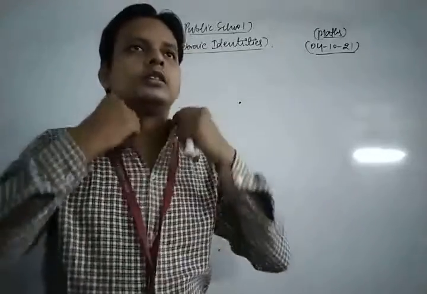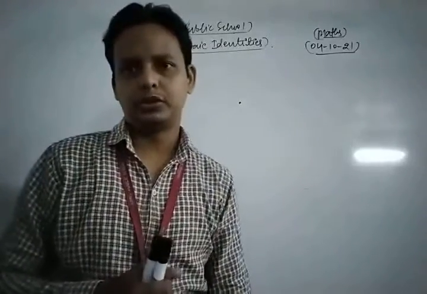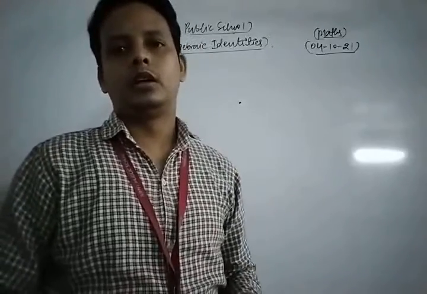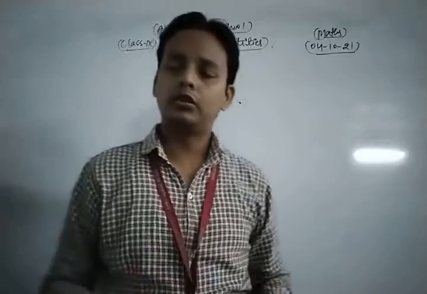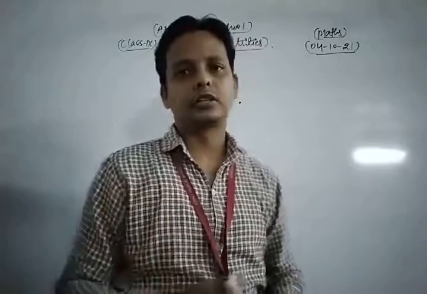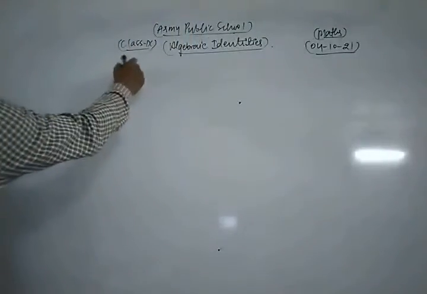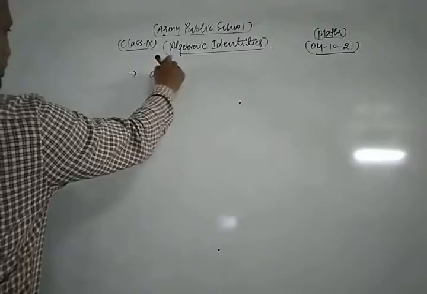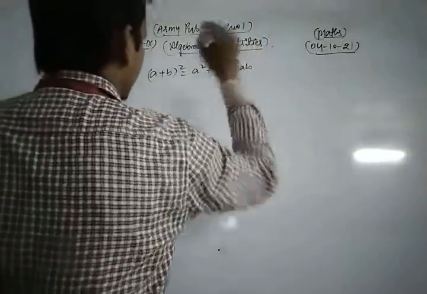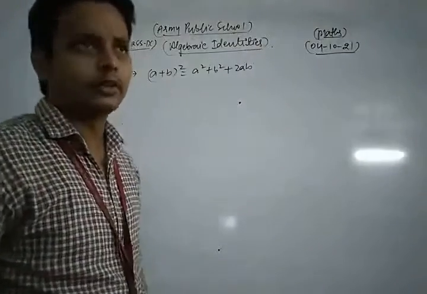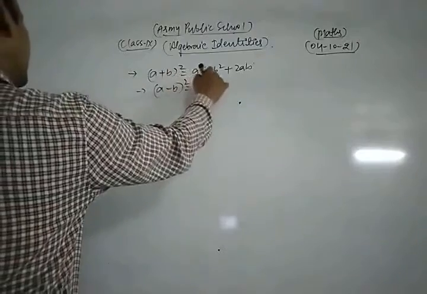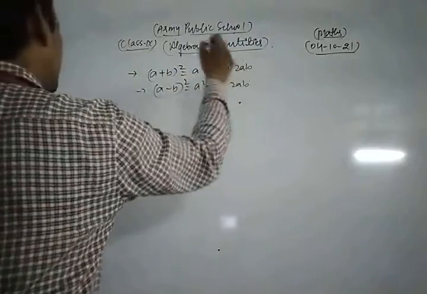So let's take some important questions related to algebraic identity. First of all, we discuss all the important algebraic identities related to your syllabus. Let's see. The first one, you know that (a plus b) whole square is equal to a square plus b square plus 2ab. This is a very common algebraic identity, you know that very well. The second one is (a minus b) whole square, that is a square plus b square minus 2ab.